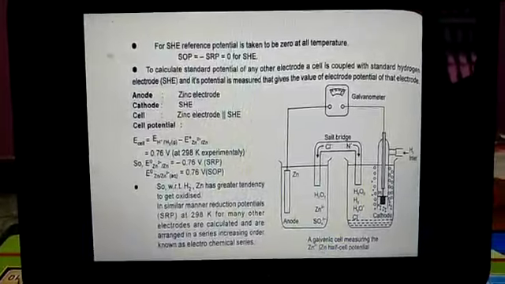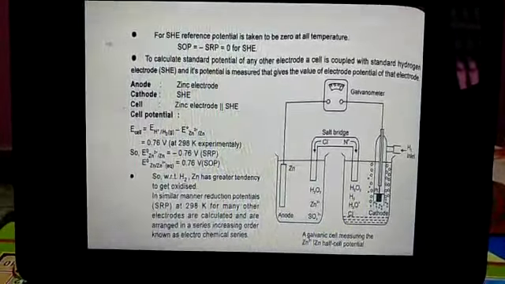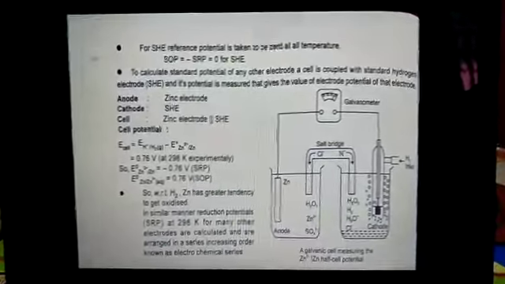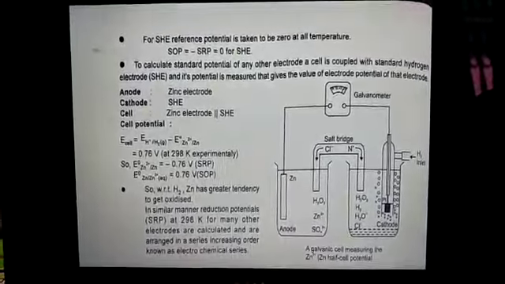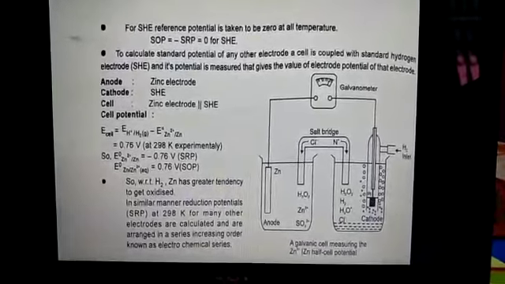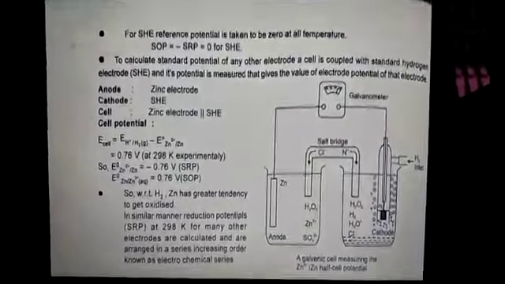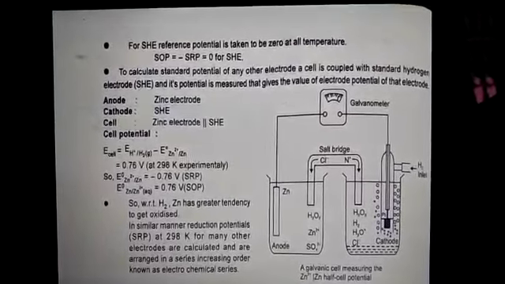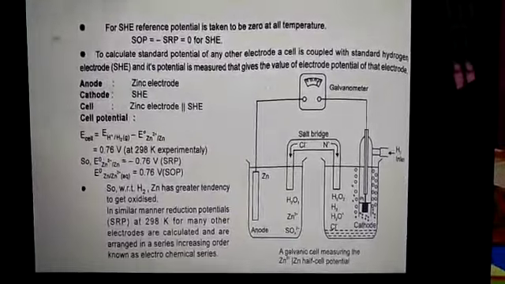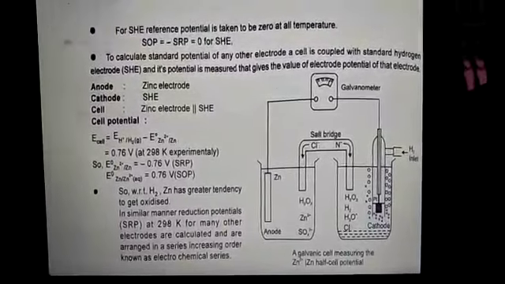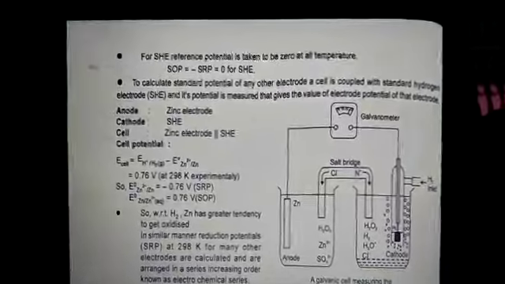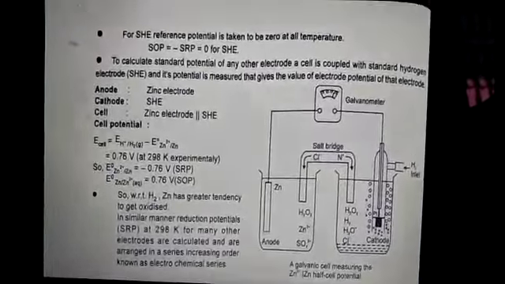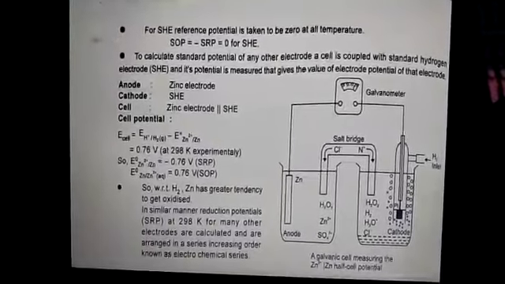Suppose we want to determine the standard electrode potential of the zinc electrode. The concentration of the metal ion is kept at 1 molar. This electrode is connected with the SHE by using a salt bridge. Now, in this case, at the zinc electrode, oxidation occurs. It is the anode, the negatively charged electrode. The reaction is Zn changes into Zn2+ plus 2 electrons. At the hydrogen electrode, reduction occurs. It is the cathode, positively charged. The reaction is 2 H+ plus 2 electrons changing into H2. The net complete reaction is Zn plus 2 H+ changing into Zn2+ plus H2.